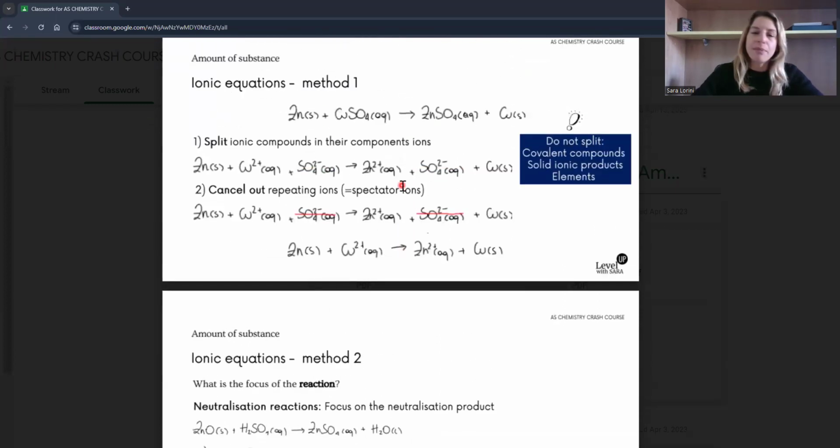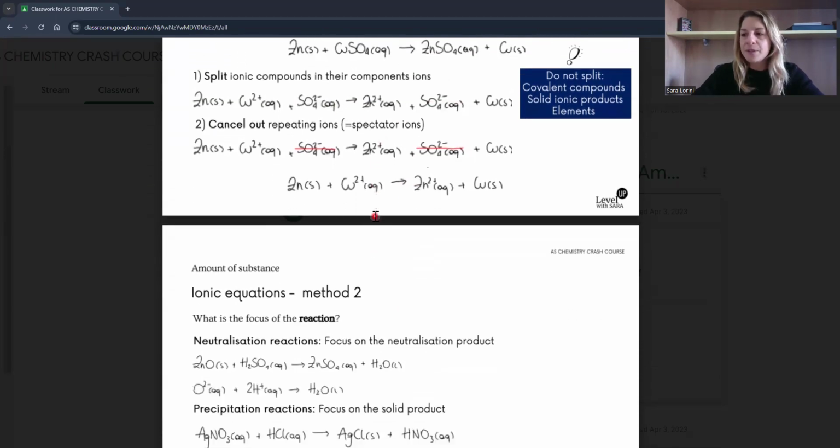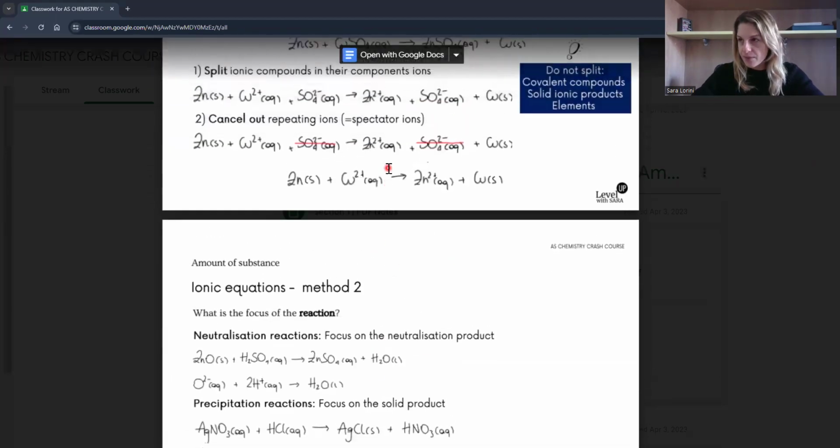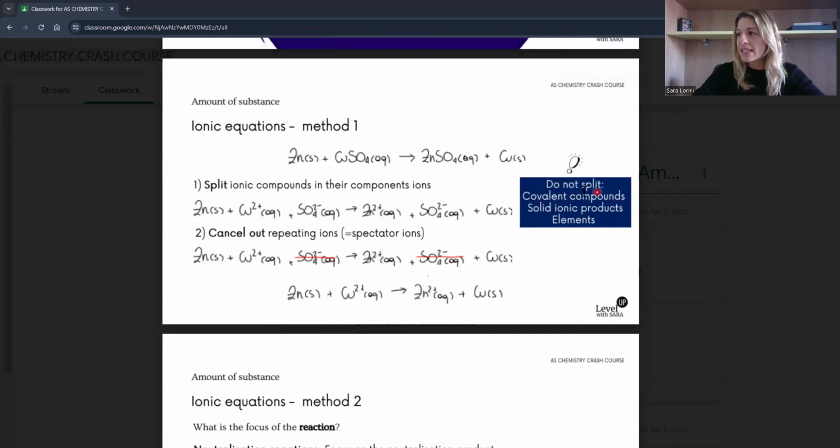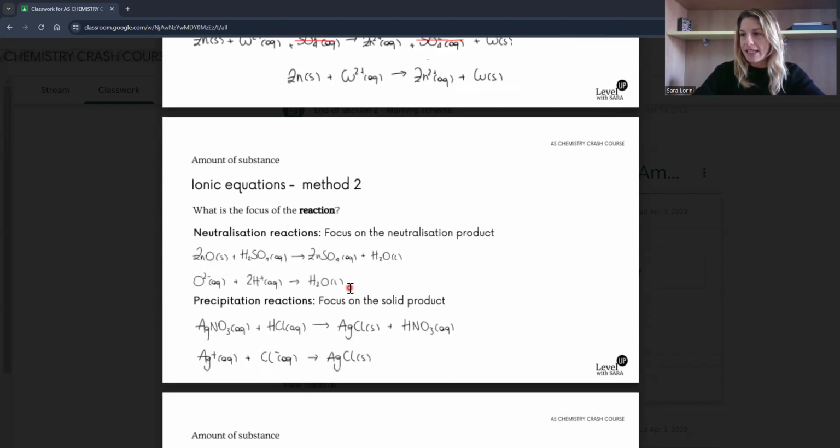A common mistake is not remembering how to do them, in the sense that you don't remember the two different approaches, which is either you cancel out repeating ions. And actually, here is the common mistake: that you split covalent compounds and solid ionic products and elements. So for example, in this example where you have water, H2O, just the covalent molecule, you're not going to write it as H plus and OH minus.